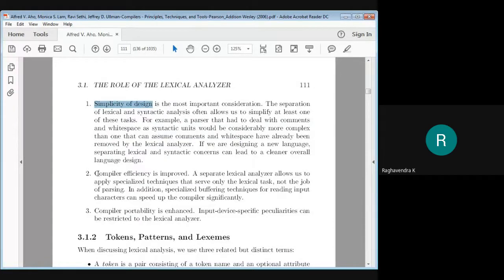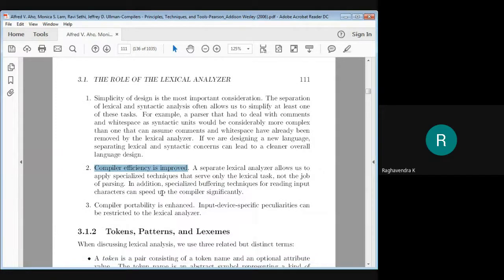The second thing is that the efficiency of the compiler would be improved if you keep a separate lexical analyzer, because specialized techniques are used by the lexical analyzer which are not available in the parser, such as buffering techniques, which can improve the efficiency of the compiler. So reading the program is more efficient using a lexical analyzer than using a syntax analyzer, because of these specialized buffering techniques, which we are going to discuss shortly.